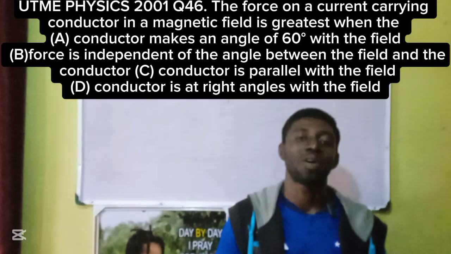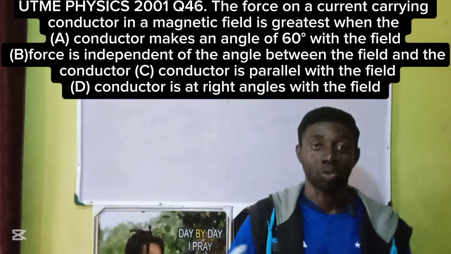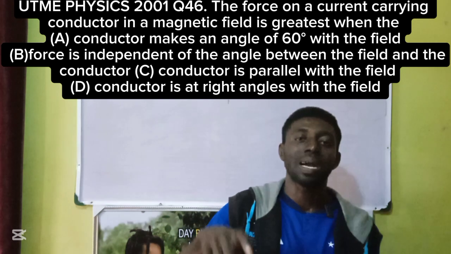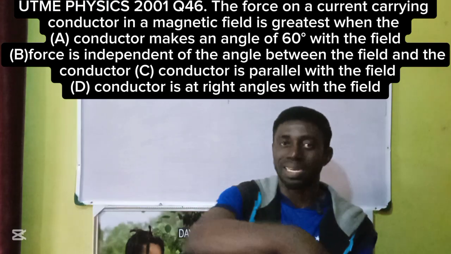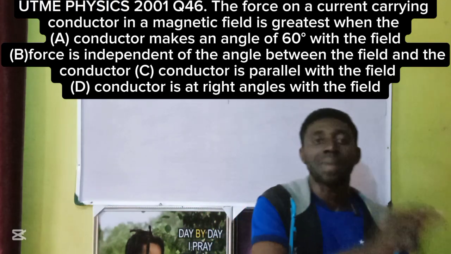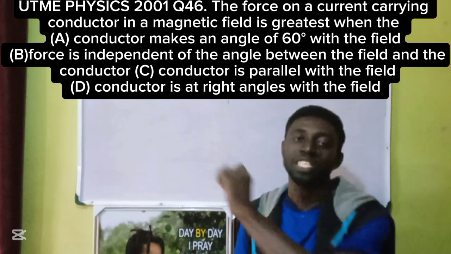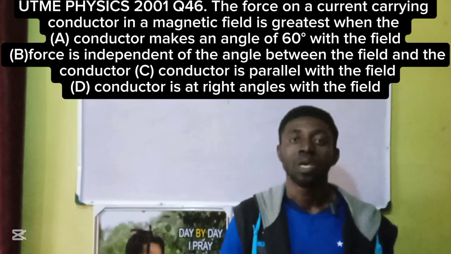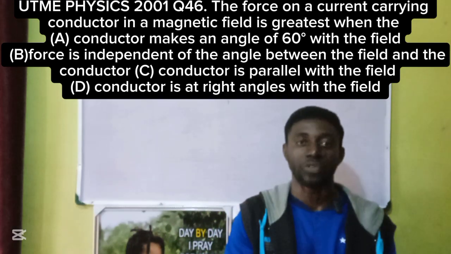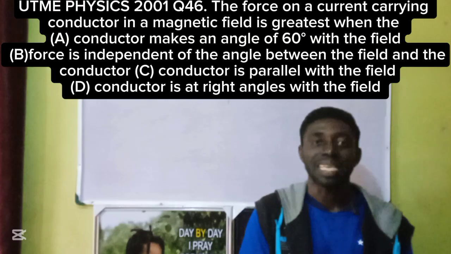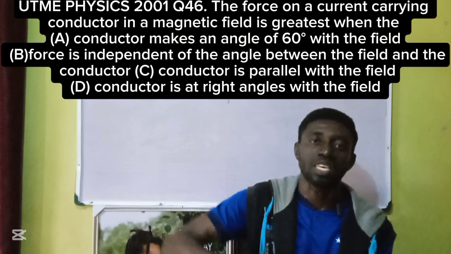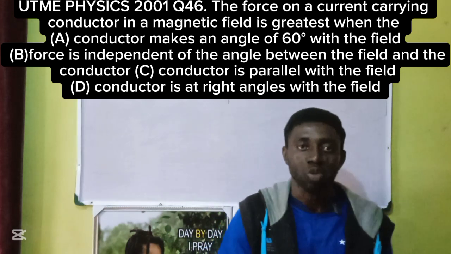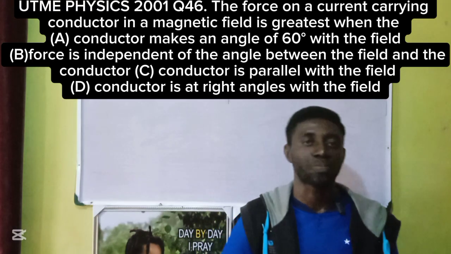Our question today is centered on electromagnetism. Electromagnetism is a combination of electricity and magnetism. The first aspect of electromagnetism was converting electricity to magnetism, and the second aspect is the other way, converting magnetism back to electricity. So this is the first aspect, discovered by Professor Hans Christian Ørsted, a university professor. He was teaching some undergraduate students and made a discovery that anytime his circuit is turned on, the wires in the circuit change from being ordinary wires to becoming magnets. That's what I mean by electromagnetism in the first aspect.